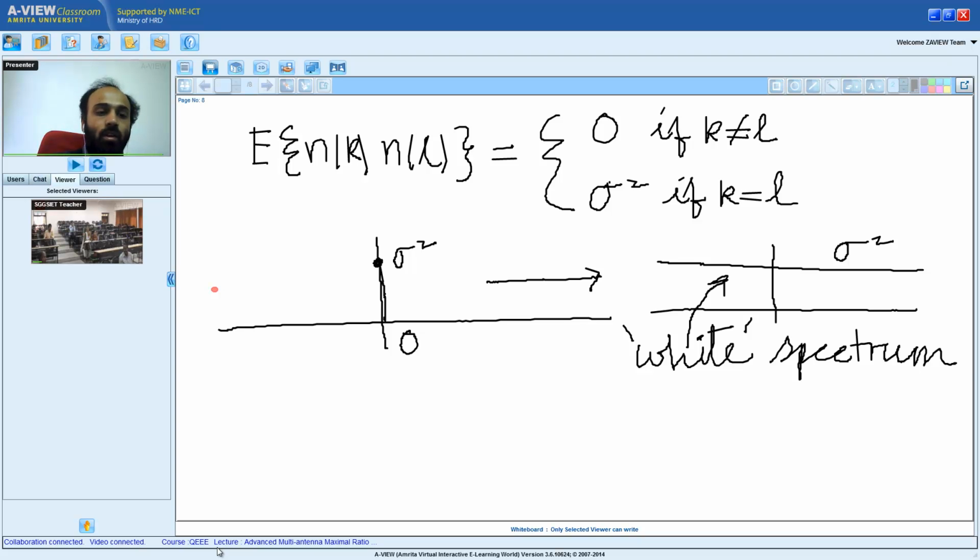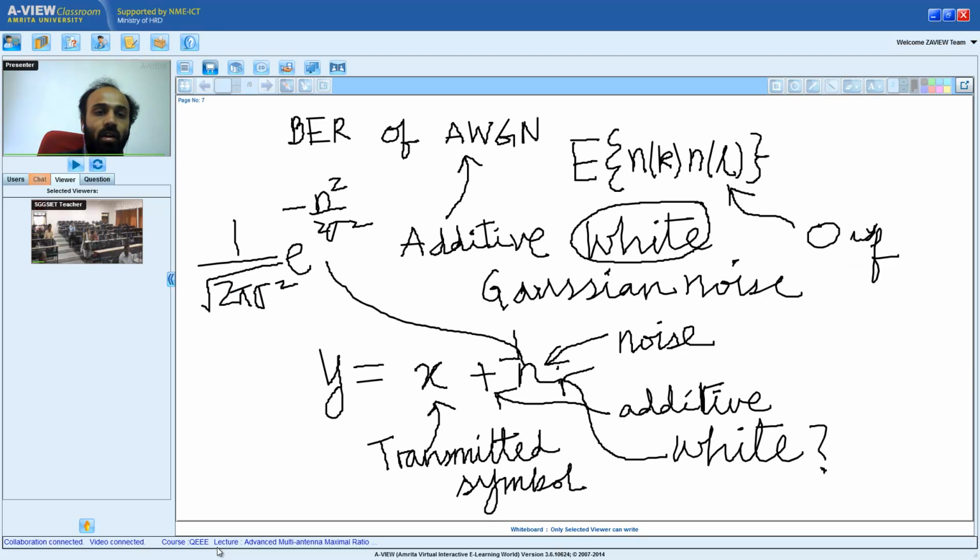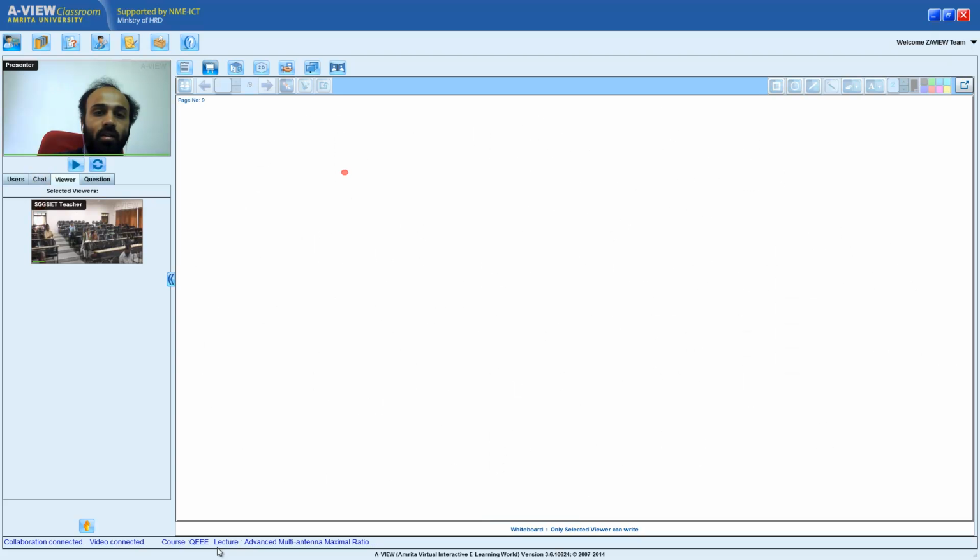So now let me go back to my AWGN channel model. Remember, my AWGN channel model is y equals x plus n. So let me quickly go back to my system model. Now we have to calculate the bit error rate. Now let us say I am transmitting BPSK symbols, plus or minus 1.